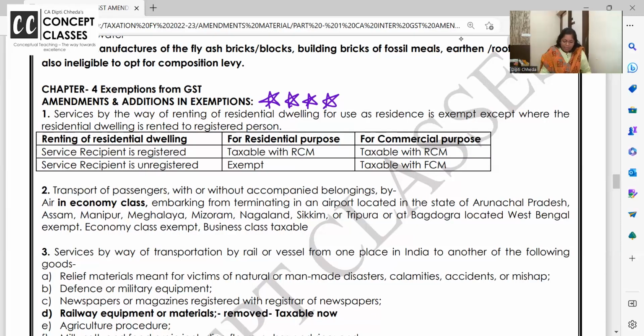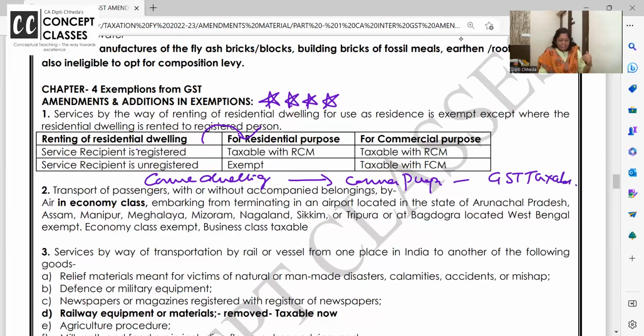Now, if you are renting residential dwelling for residential purpose, पहले ये clear कर लेते हैं. Commercial building, commercial purpose is not in the table only. Fully taxable. If you want, write down: commercial dwelling or property for commercial purpose liable to GST. बिल्कुल taxable.